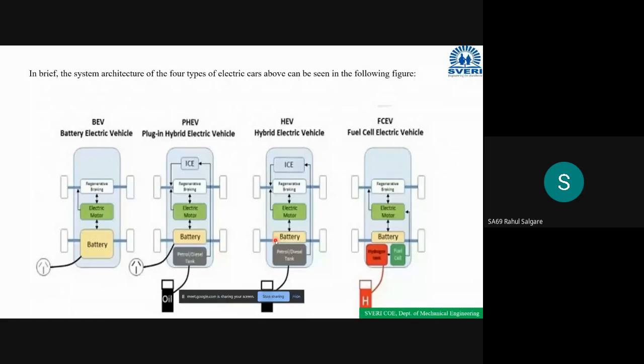Yes. Okay. So then what about the fuel cell electric vehicle? Here we are using only an electrical motor. We are not using any IC engine. But here we have not provided any charging port. So with no IC engine and no charging port, how is the battery charging?